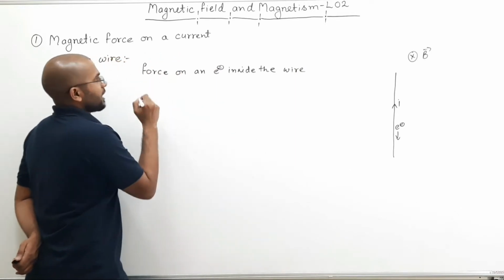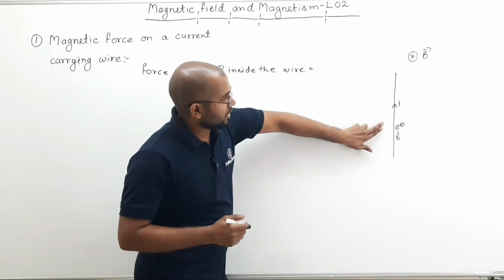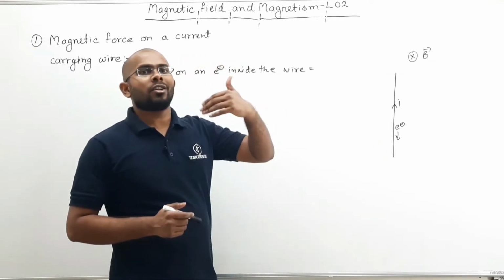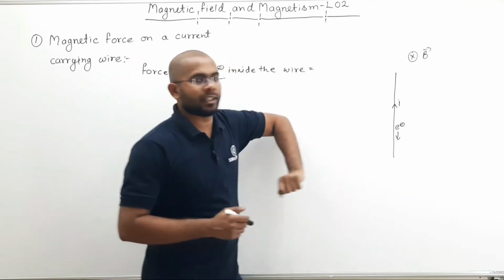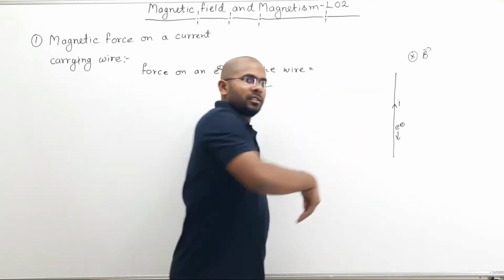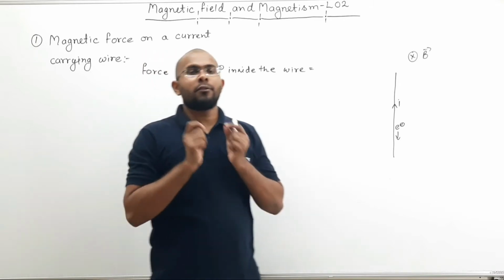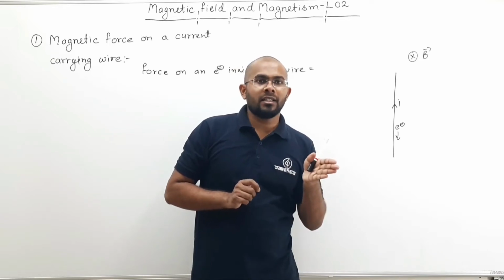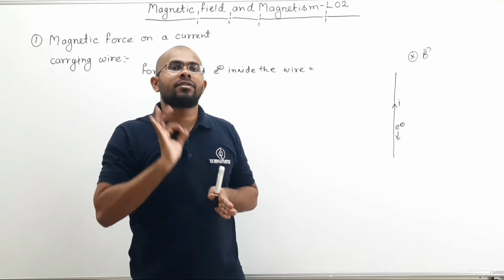So this force can be written as, let's write here only, the electron is going in this direction. So let's write velocity, or this drift speed of the electron, as Vd. And if drift speed is Vd in this direction, then what is the force on a charged particle? Force on a charged particle is charge on that particle multiplied by velocity cross with field.